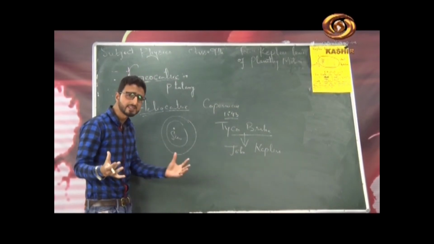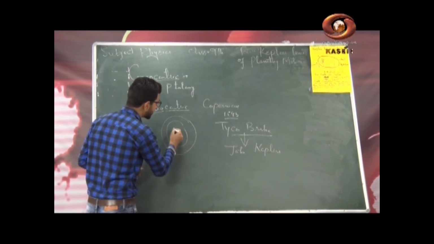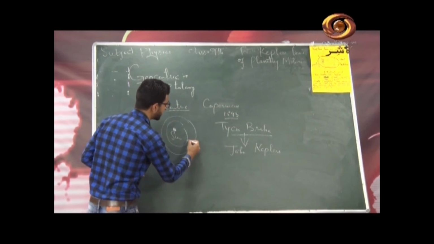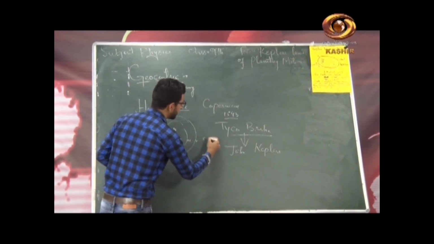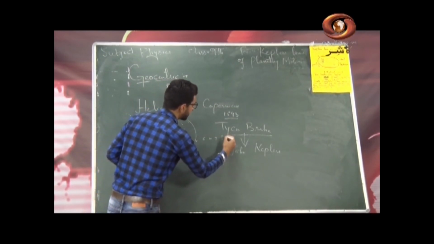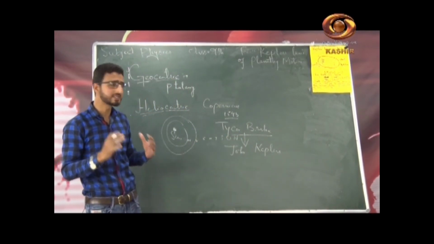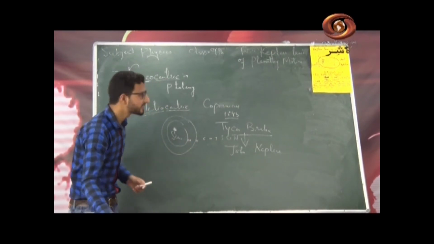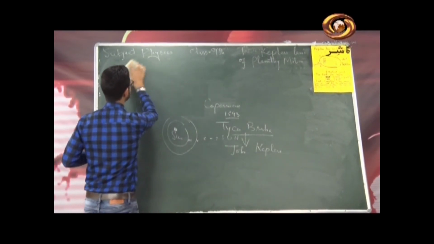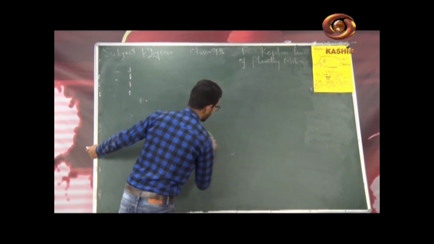We have 8 planets in our solar system. The sun is the center of the solar system, and these are Mercury, Venus, Earth, Mars, Jupiter, Saturn, Uranus, and Neptune. All these planets revolve around the sun as per Kepler's laws of planetary motion. So let us discuss these three laws one by one.